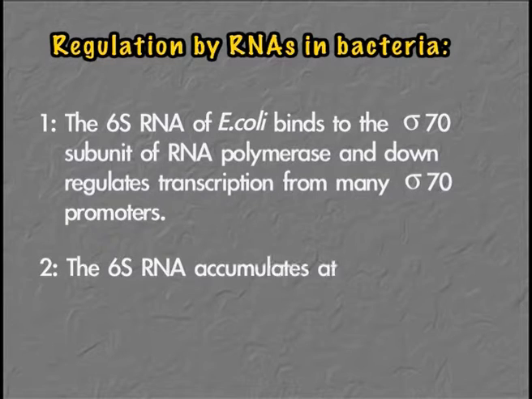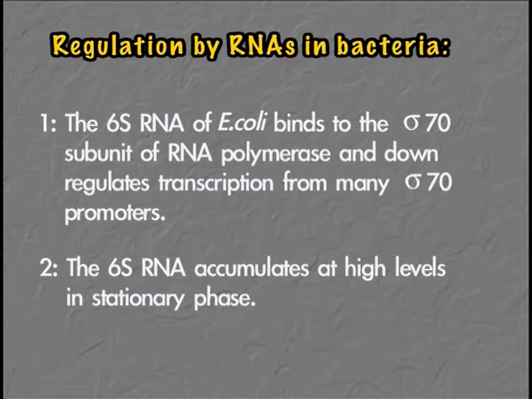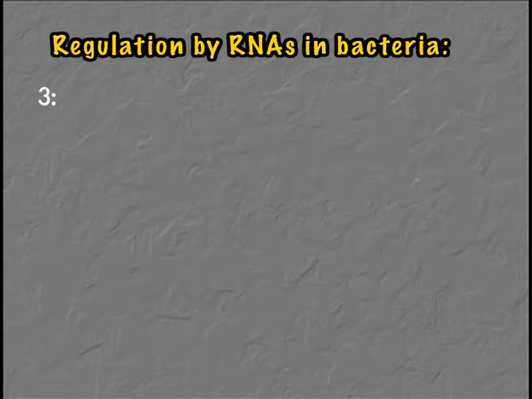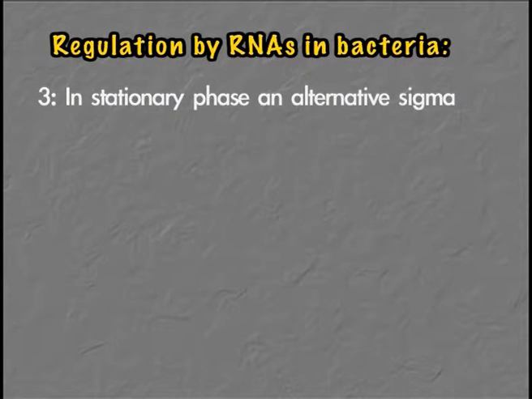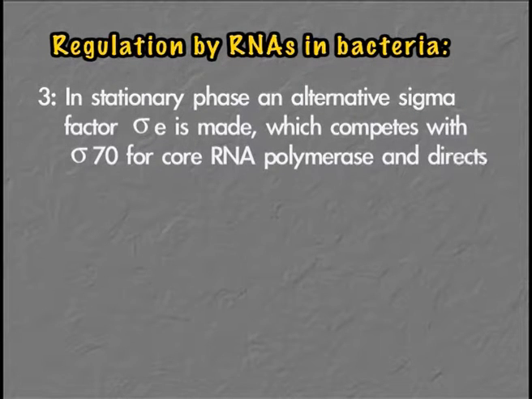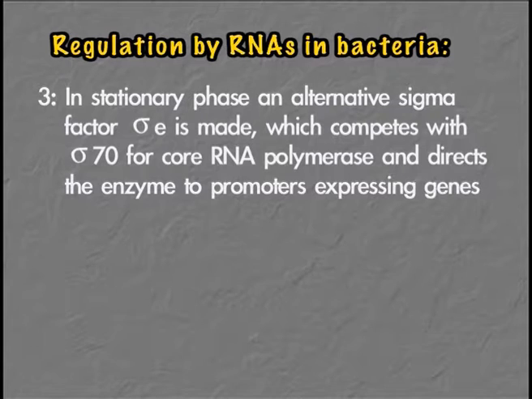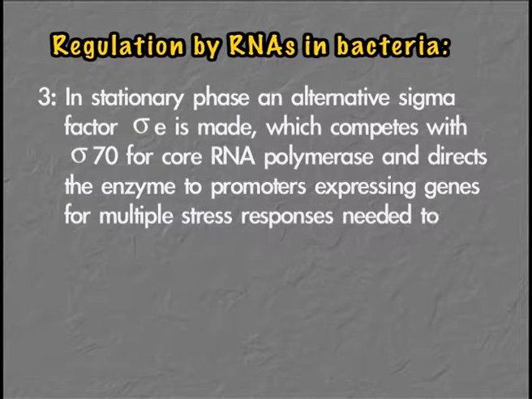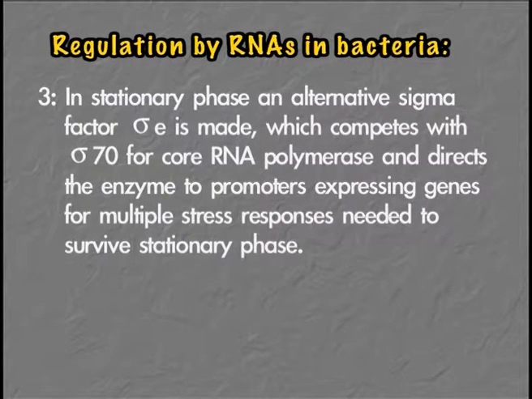We have seen that in the stationary phase, there is accumulation of a huge amount of 6S RNA. And what it does in the stationary phase is that the cell wants to synthesize a new sigma factor, sigma E, and it wants to use this new sigma factor for synthesis of certain genes which help the cell to establish itself in the stationary phase.